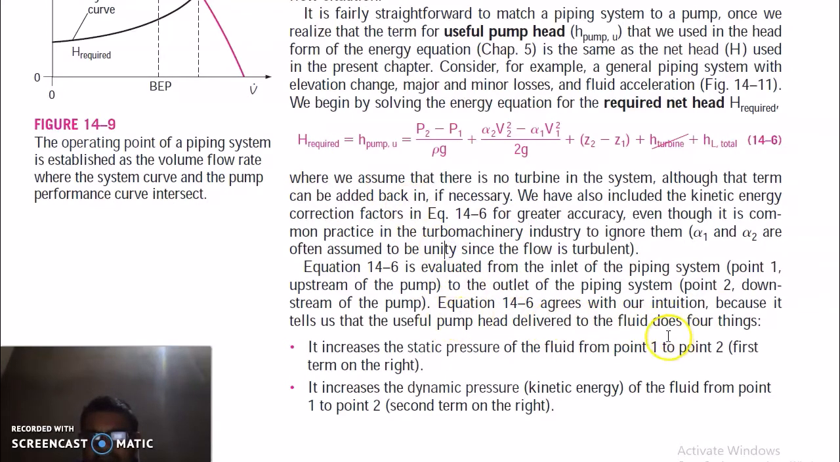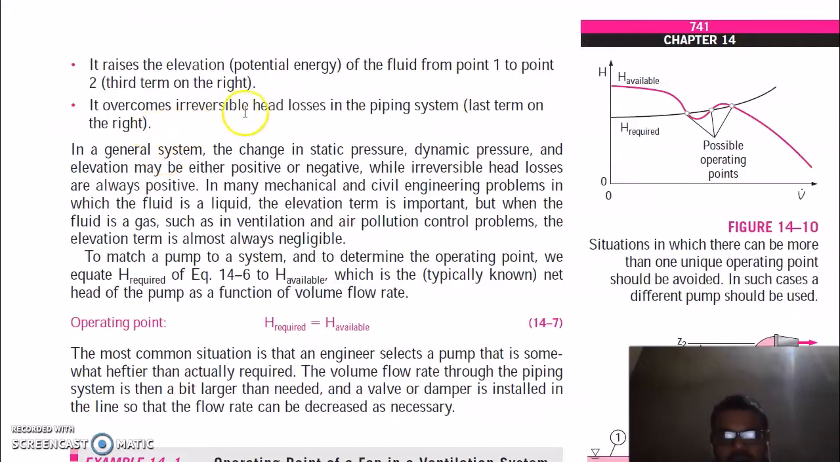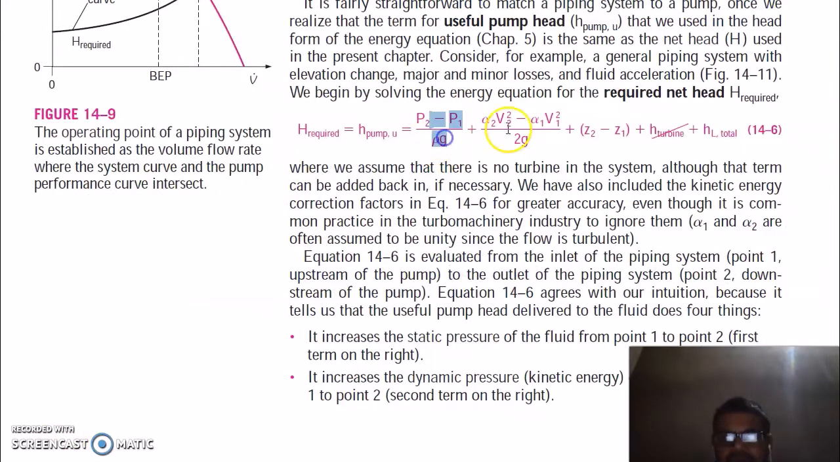Now there are three conclusions from this equation. First, it increases the static pressure of the fluid from point 1 to 2. You can see this is the rise in the static pressure of the fluid. It increases the dynamic pressure of the fluid from 1 to 2. This is the dynamic pressure increase, and then this is your datum increase. Also, it overcomes irreversible head loss in the piping system. These three terms can be positive or negative, but this one is always positive. There is always some loss in the piping system.